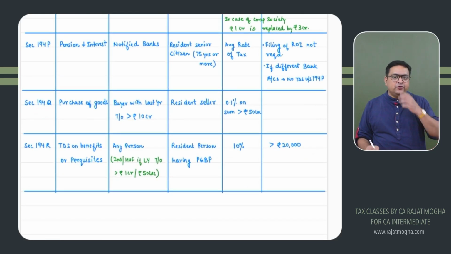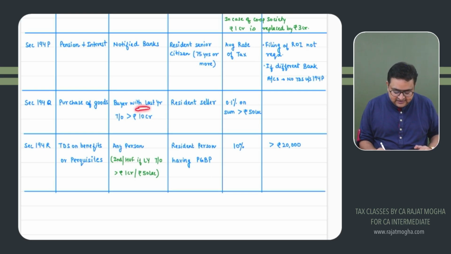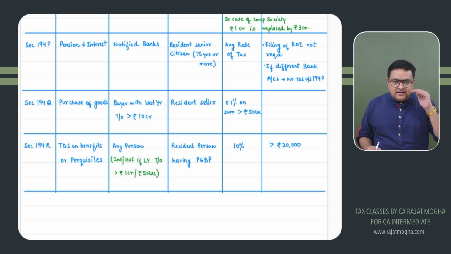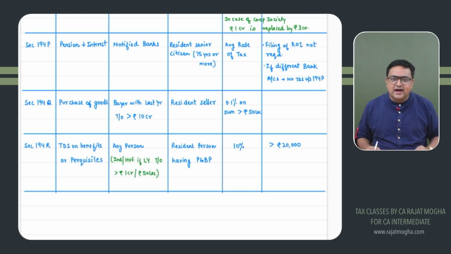194Q. 194Q is again a high value transaction. The eligible deductor would be a buyer, a person who is purchasing goods, provided his turnover of the last year is more than 10 crore. That is, he has a good, decent business. His turnover of the last year exceeds 10 crore rupees. And in this year, if he is purchasing from a resident seller goods of the value of more than 50 lakh rupees, then they will be deducting TDS.